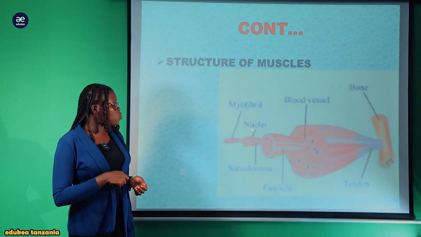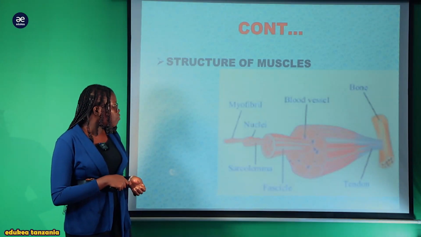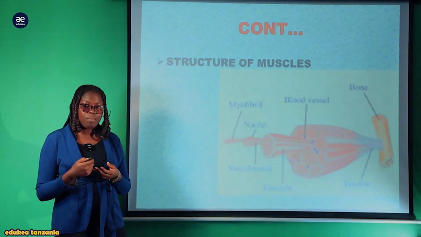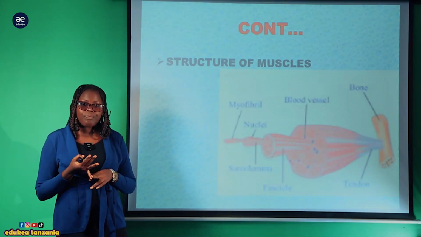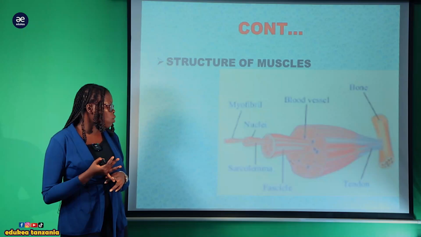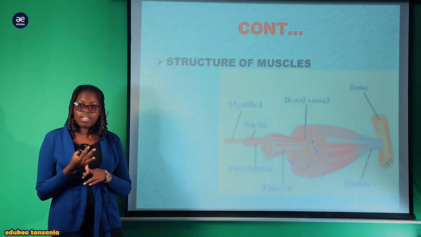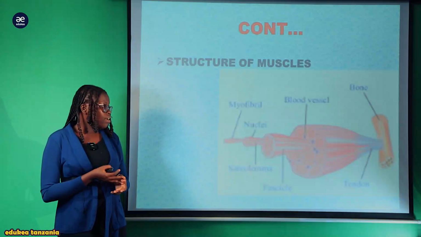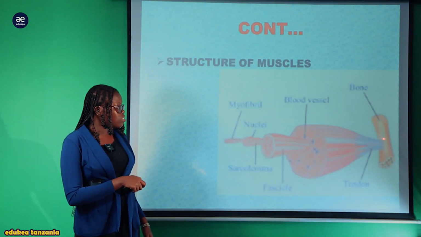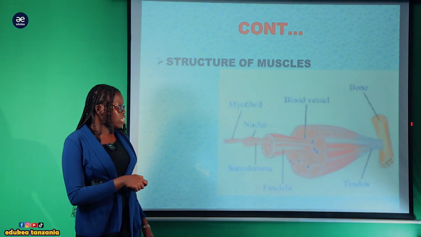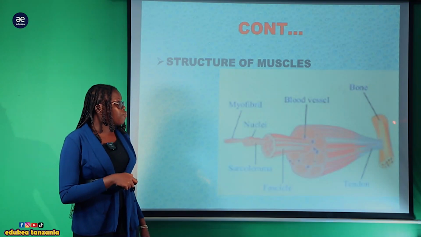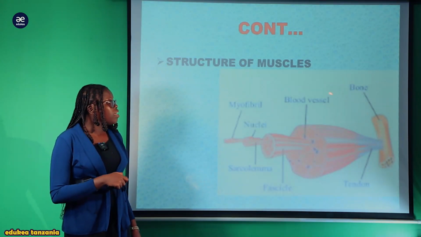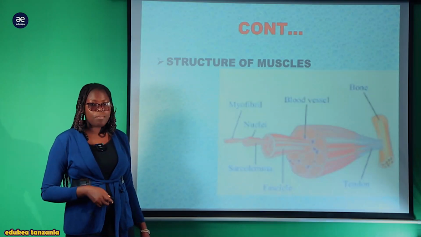Vile vile within the muscle kuna nuclei na vile vile kuna these fibers ambayo tuna myofibrils, vile vile kuna filaments ambazo zinaweza zikawa either thick or thin, ambazo kazi zake zote ni katika provide the contraction and relaxation. Vile vile tunaangalia hapa muscles, this muscle is attached to the tendons. As tendon is one of the components of the skeleton ambayo yenyewe inakuwa inaattach muscles to the bone.